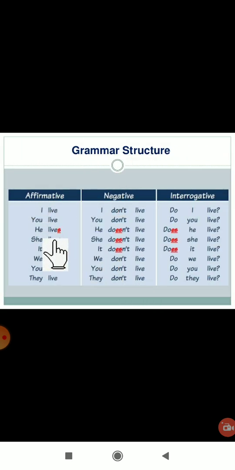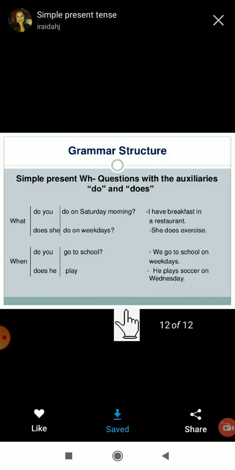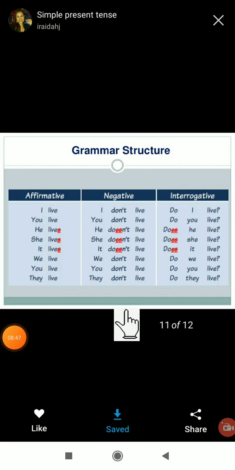Okay, so this is for extra information. Here some negative and affirmative words are there, these are not necessary. Here are a few examples. Hope you understood this simple present tense. What you have to do is write 5 sentences of the simple present tense. Got it?